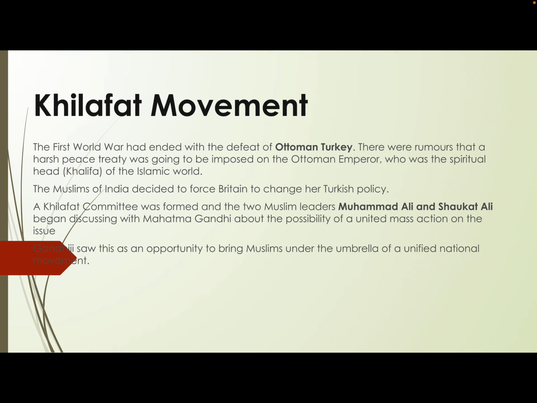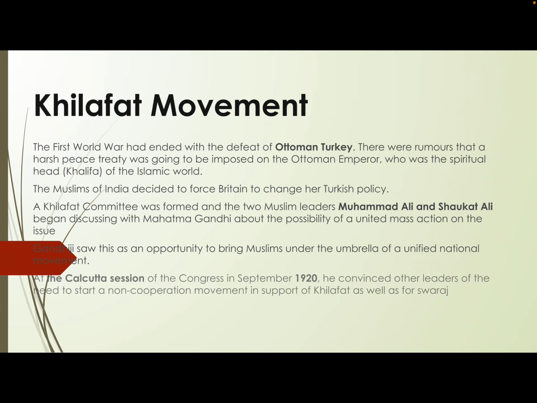Gandhiji saw this as an opportunity to bring the Muslims under the umbrella of a united national movement. So at the Calcutta session of the Congress in 1920, he convinced other leaders of the need to start a non-cooperation movement in support of Khilafat as well as for Swaraj.